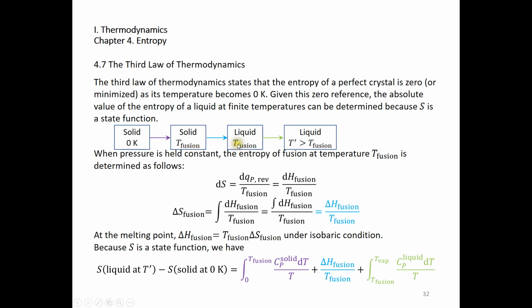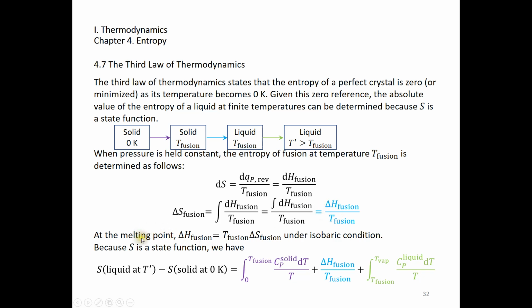But how much higher? What's the difference? The difference should be infinitesimal. Now we have this equation. dS is dH over T fusion, and then delta S fusion is simply the integral of this. Because the fusion temperature is constant, it's just the melting point, so we have the integral of dH over T, which is delta H over T at the melting point.